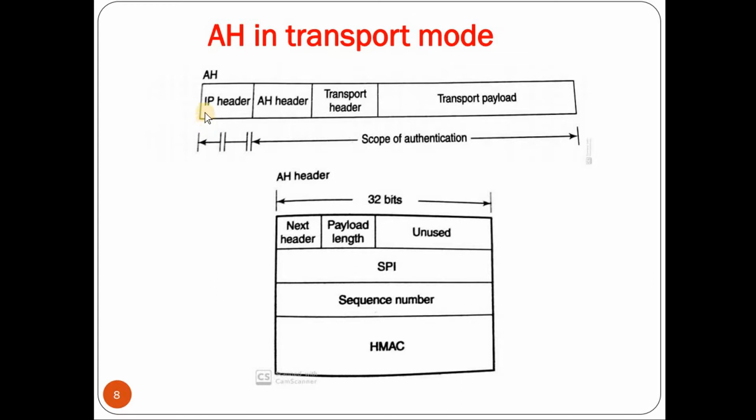Instead, we make all those fields 0 and then we apply HMAC on the packet, and that value is stored in the AH header. It takes about 96 bits to represent HMAC in the AH header.